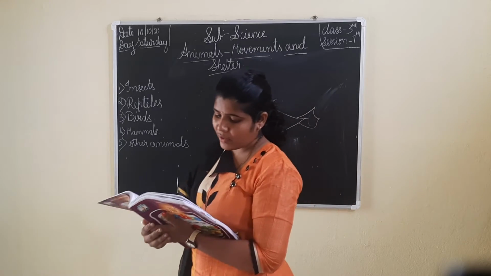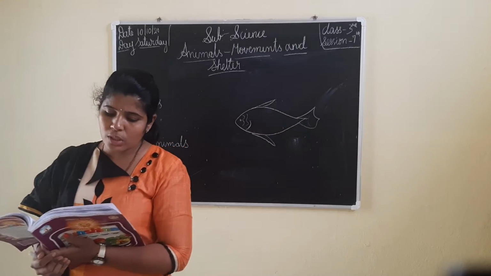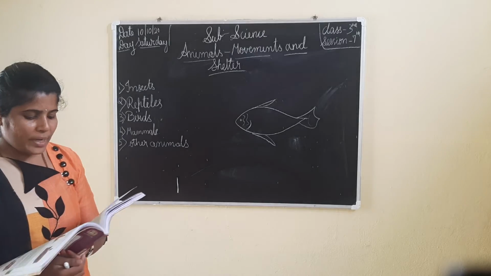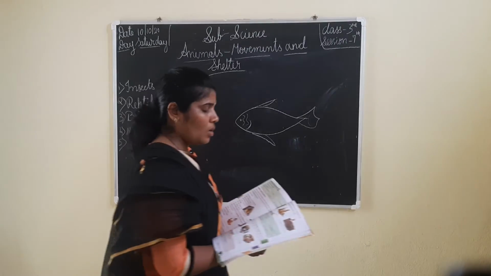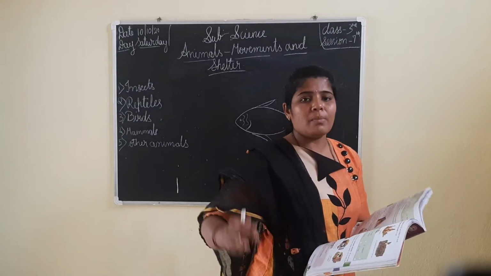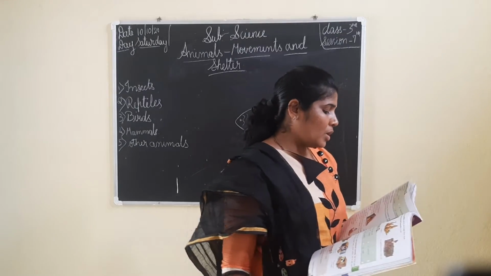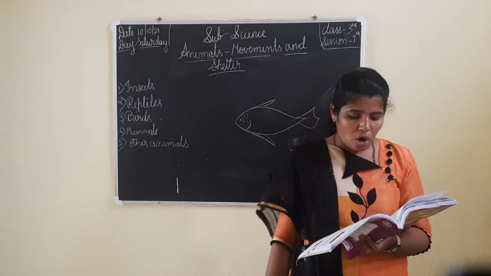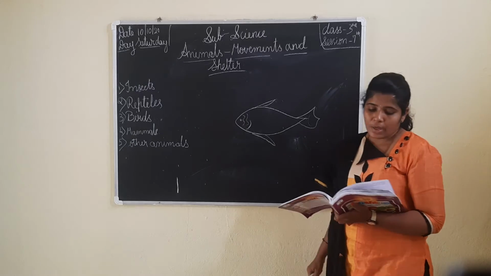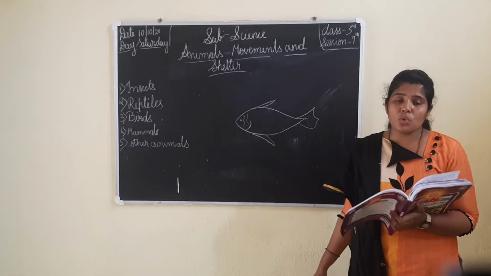Multiple choice questions they have given here. Kangaroos move by hopping, flying or floating. Okay, kangaroos move by hopping, means jumping at a time. Which is an aquatic mammal? Frog, dolphin or crocodile?